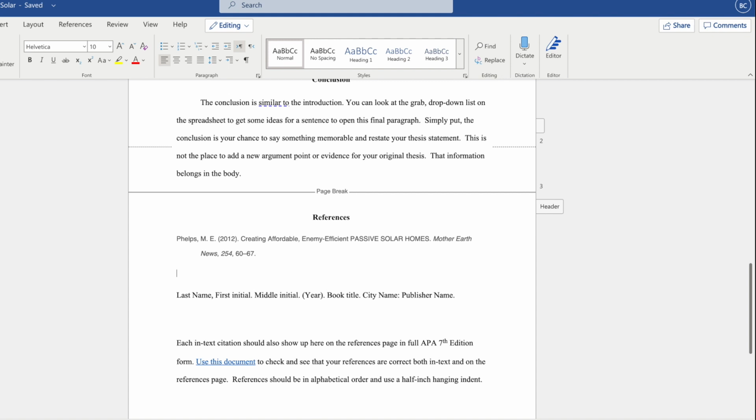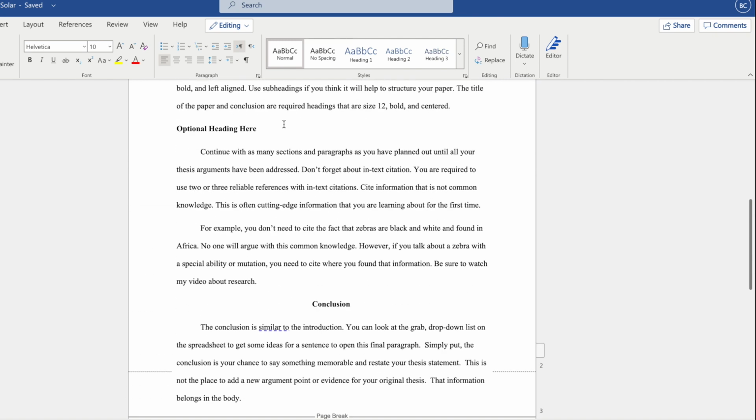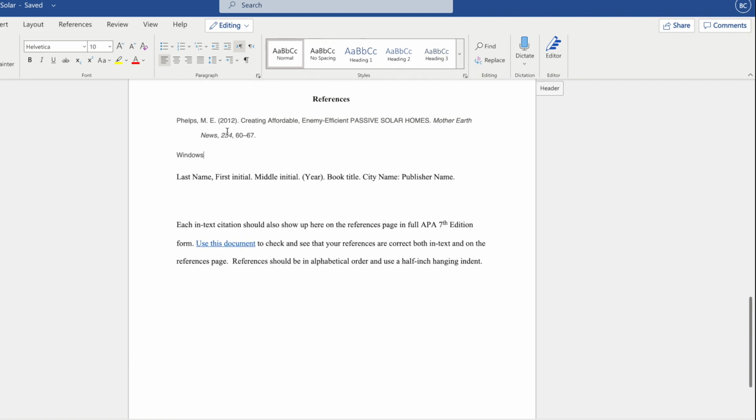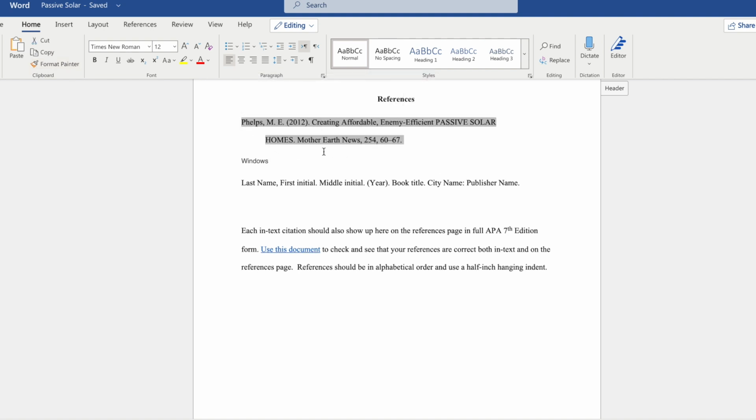I'm going to also give myself a little note. Maybe this one was about the windows, just for now, just so I know where it goes up here, because I also have to do an in-text citation up here. So I'm just going to remind myself. I'm going to have to make sure this is formatted right, because that's got to be Times New Roman. So what I can do is put my cursor here in Times New Roman and then turn on the paintbrush, and then I can paint it. And now it's Times New Roman 12.